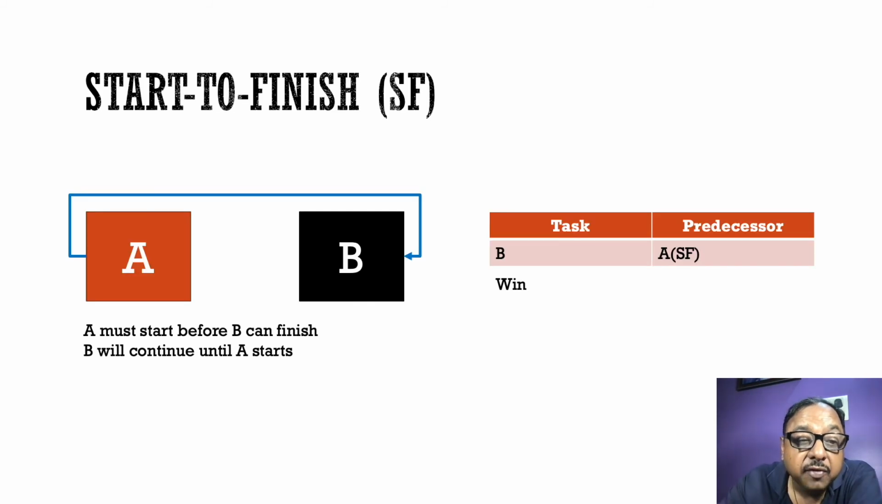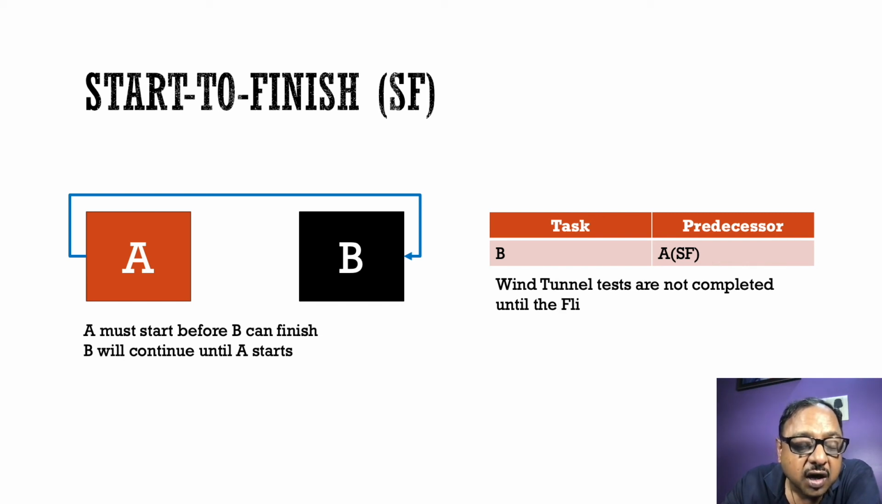The fourth type of relationship possible between two tasks is known as a start to finish relationship. Now this is a very rare case. In fact, I have not come across a single situation in software project management where I have had to establish a start to finish relationship between two tasks. This basically says that A must start before B can finish, or rather, B will continue until A starts.